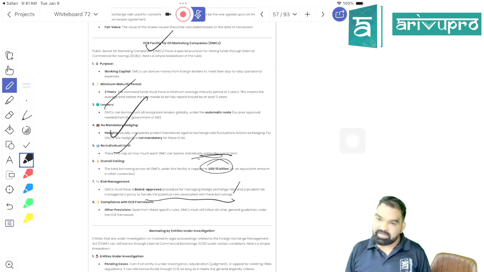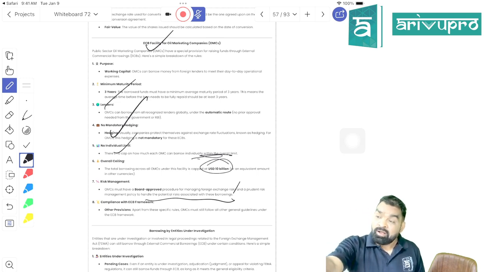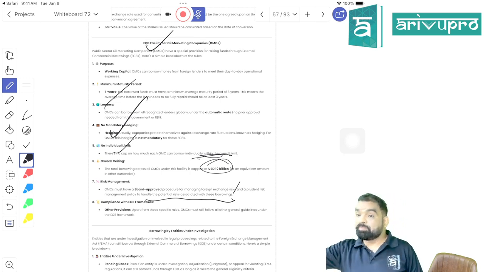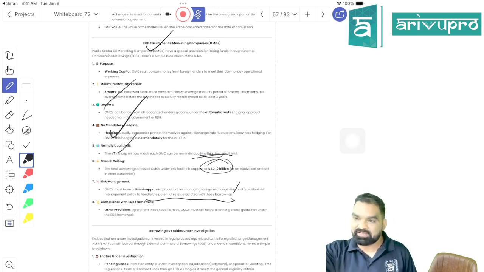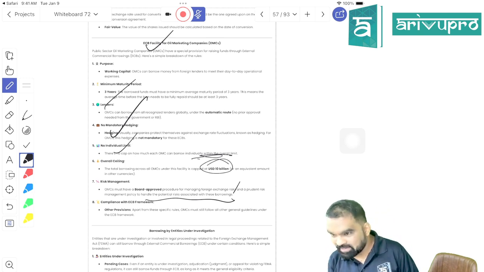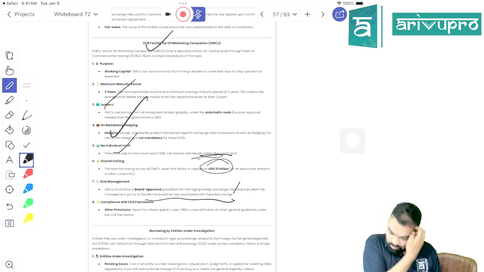So they are allowing us that you can get into derivative contracts in order to manage that currency fluctuation. Is it clear? So what I'll do, I'll get into a hedging contract or a derivative contract where I'll get into an agreement with an unknown person that he is going to give me a dollar at 78 rupees in future, whatever would be the market price. Right, students? Is it clear? So hedging is essential. Why? Because of currency fluctuation, right? Got my point, students?